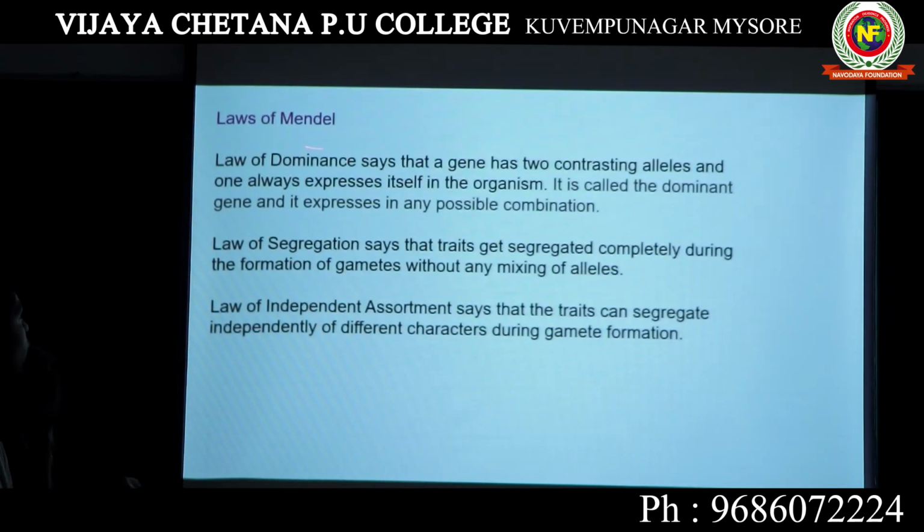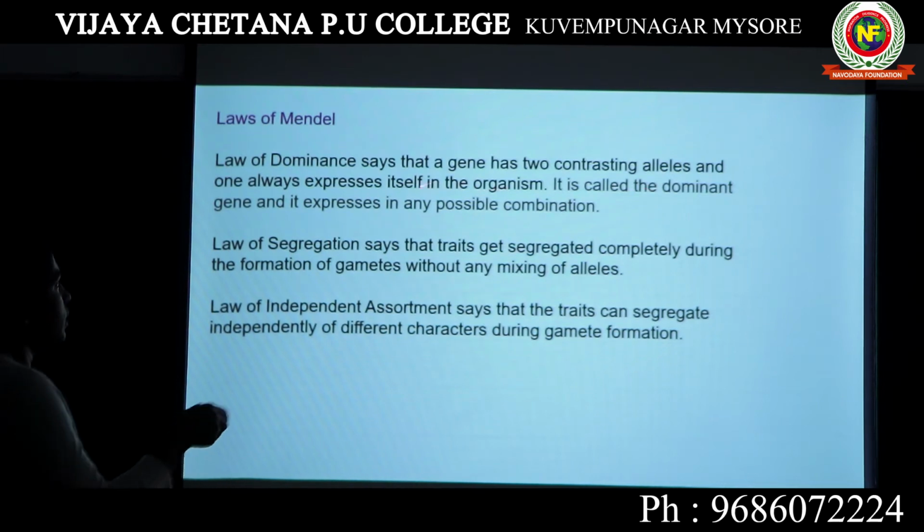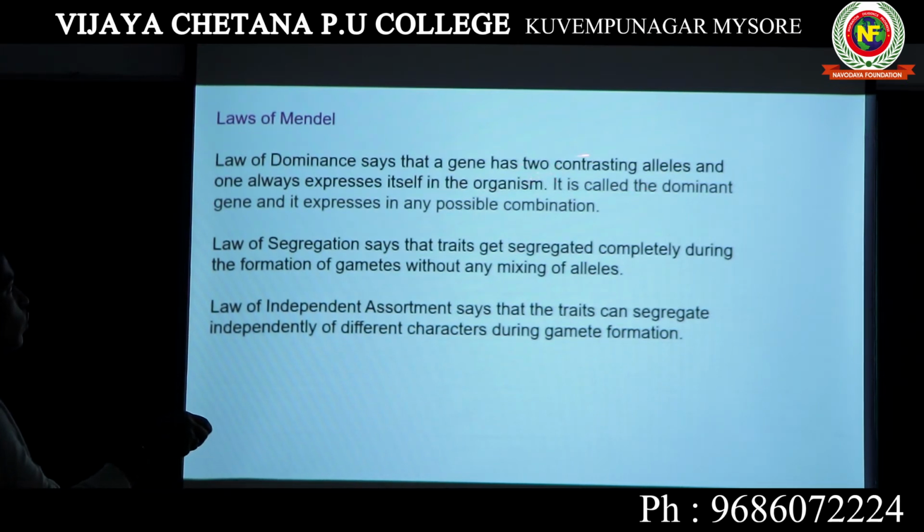Then according to monohybrid and dihybrid cross, Mendel proposed 3 laws: law of dominance, law of segregation and law of independent assortment. So what does law of dominance say? A gene has two contrasting alleles, and one always expresses itself in the organism.